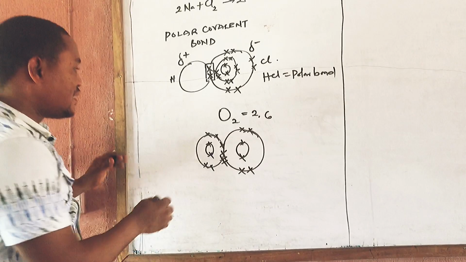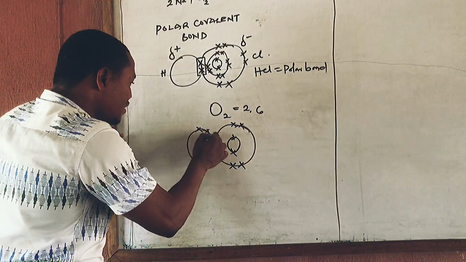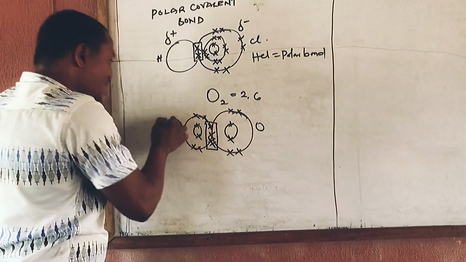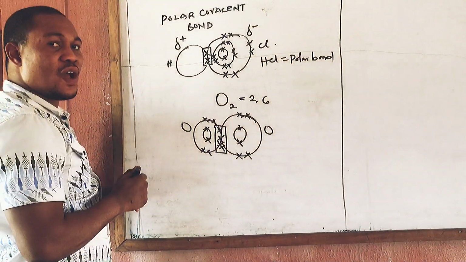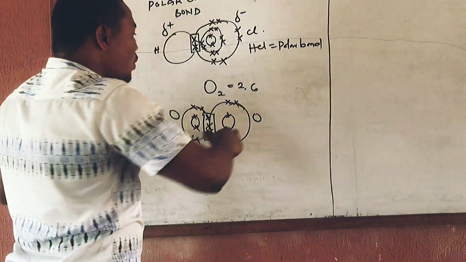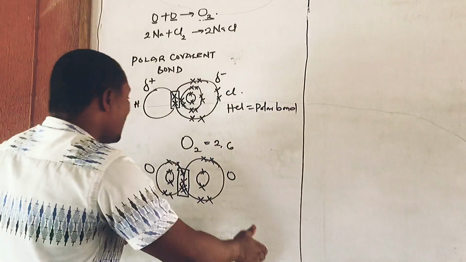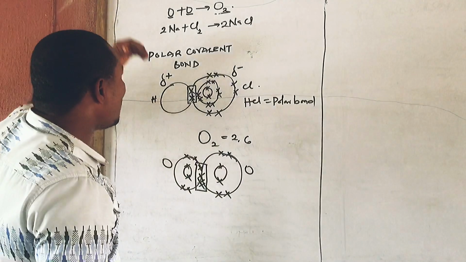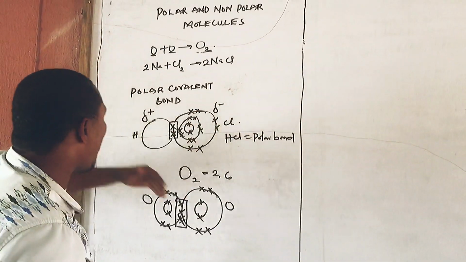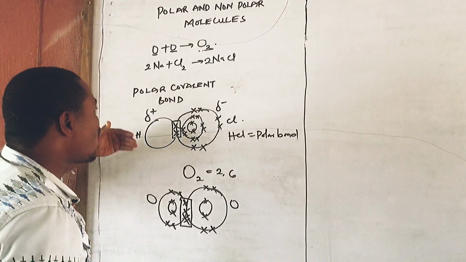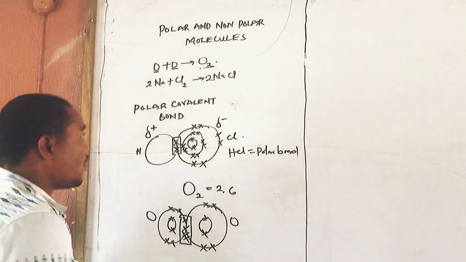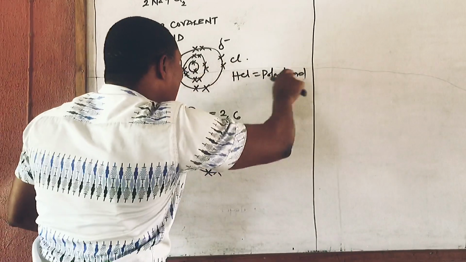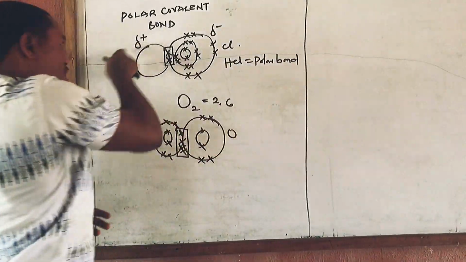Look at this. This particular oxygen and this other oxygen atom are sharing these 4 electrons. The question now is this: will they carry a partial negative sign or will they carry a partial positive sign? Don't forget, the partial positive or partial negative sign comes as a result of unequal sharing of the electrons. Chlorine tends to draw the electrons to itself, and that's the reason why chlorine will have partial negative and hydrogen partial positive.